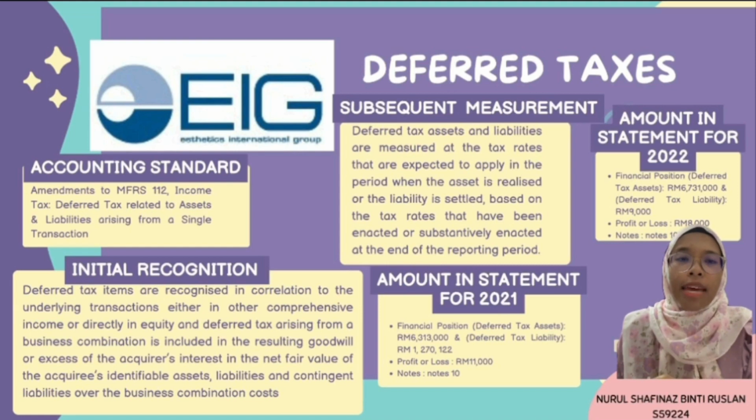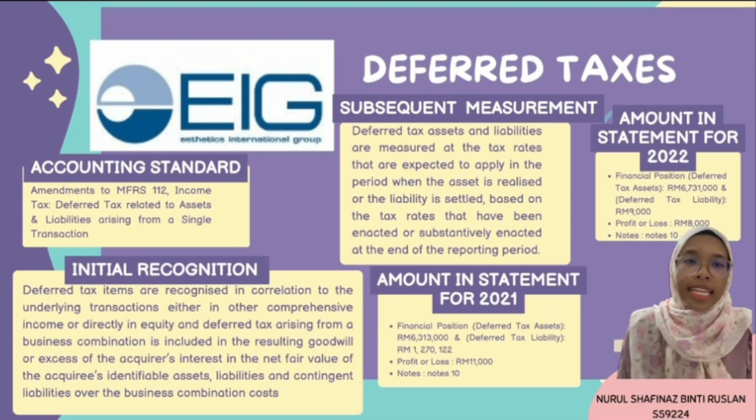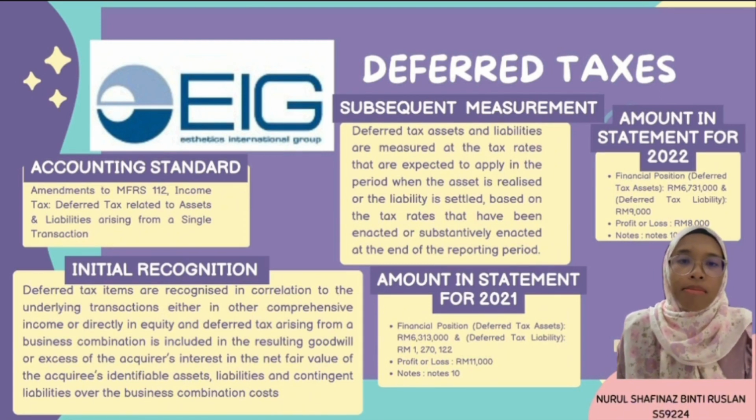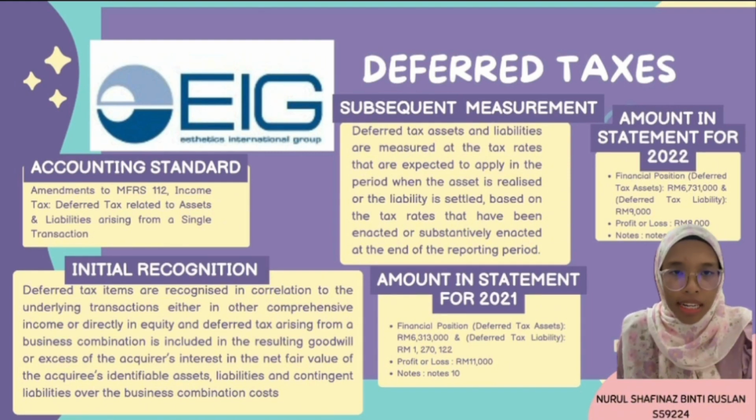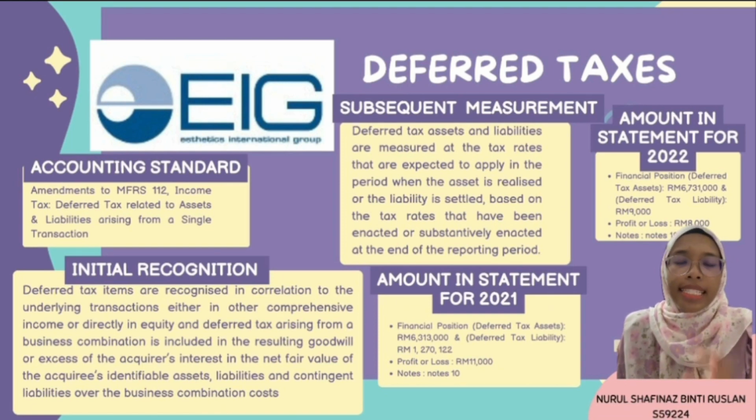For specific information about the Berhad, the report indicates that they are specifically adhering to MFRS 112 for deferred tax. Under MFRS 112, the deferred tax is initially recognized when there are temporary differences between the tax base of an asset or liability and its carrying amount in the financial statement. Deferred tax liabilities are recognized for all taxable temporary differences, while deferred tax assets are recognized for all deductible temporary differences. After initial recognition, deferred tax assets and liabilities are measured at the tax rates that are expected to apply in the period when the asset is realized or liability is settled.